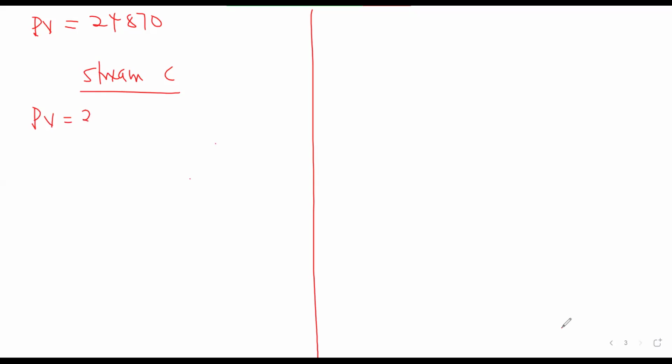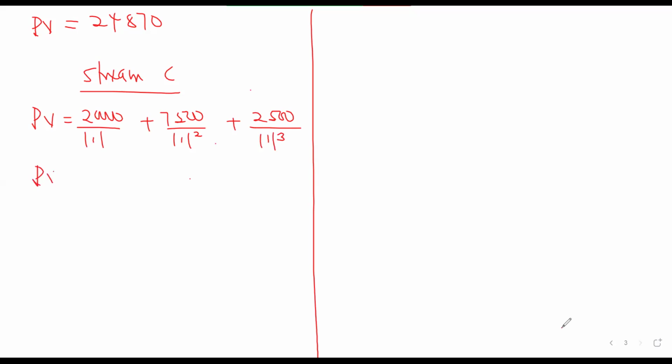So let's have 20,000 divided by 1.1 plus the second year cash flow, which is 7,500, so 7,500 divided by 1.1 exponent 2, plus 2,500 divided by 1.1 exponent 3.